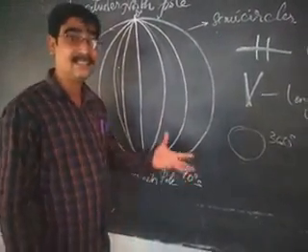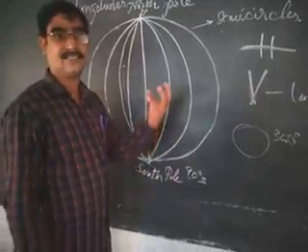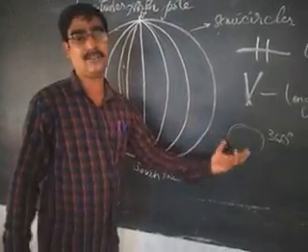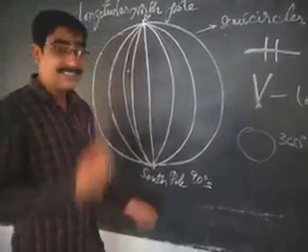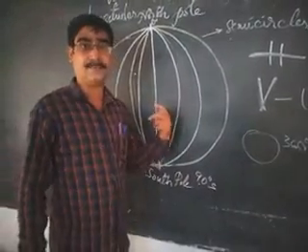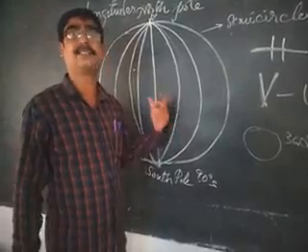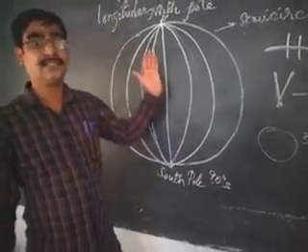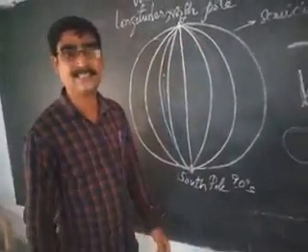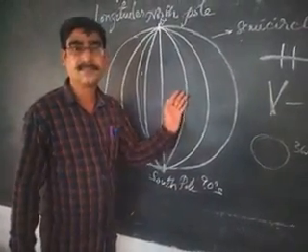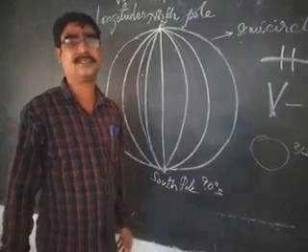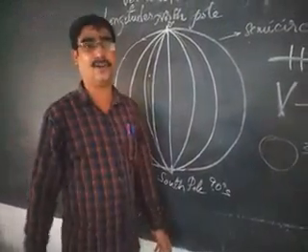The earth is also spherical in shape, the shape of a sphere. That's why the earth also has 360 degrees. So there should be 360 longitudes.